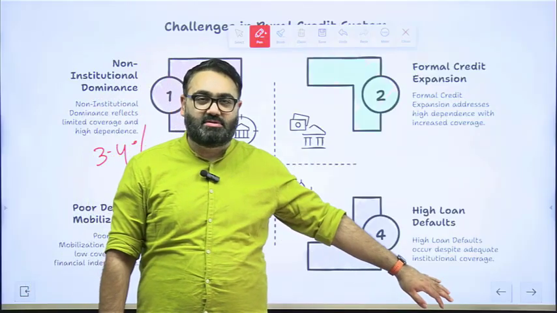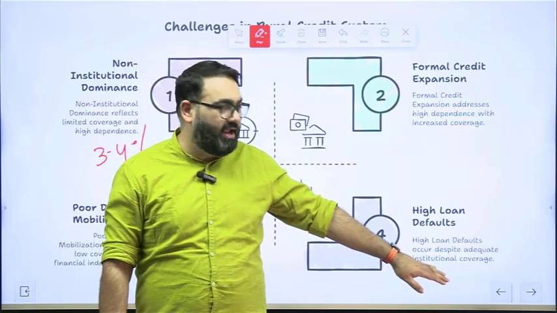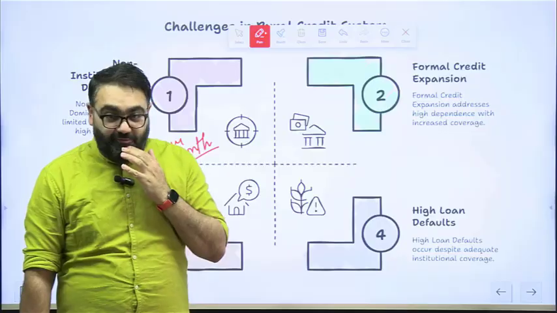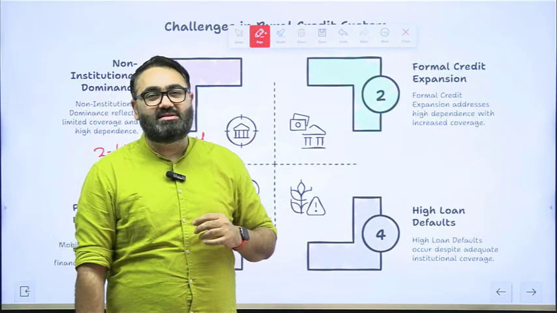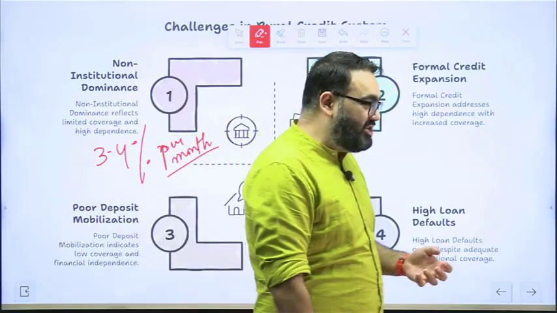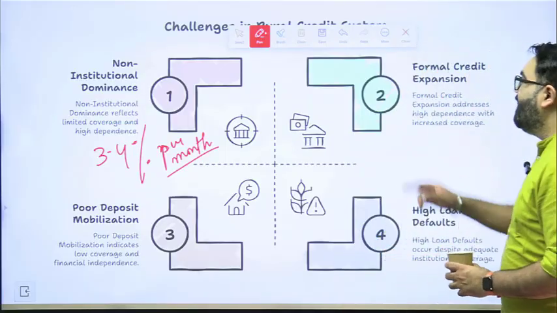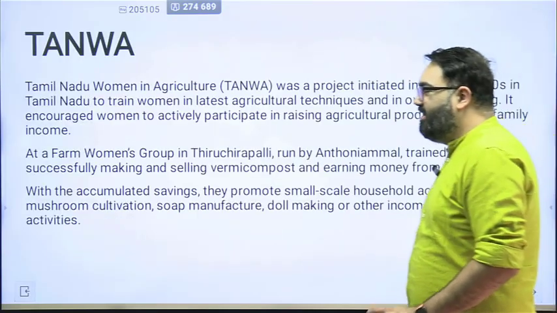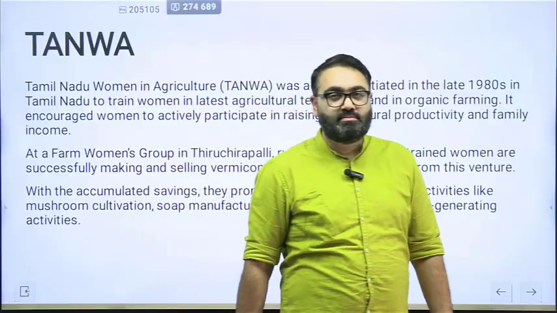If that is the case, the result would be that you will not be able to pay the loan back, and that will result in a default. So this default kind of a problem also exists, and because of all of this, the expansion of credit in the rural areas has hit a roadblock. Even after so many attempts by the government, because of the scale of population that we have, we have not been able to get the kind of result that we had hoped for.